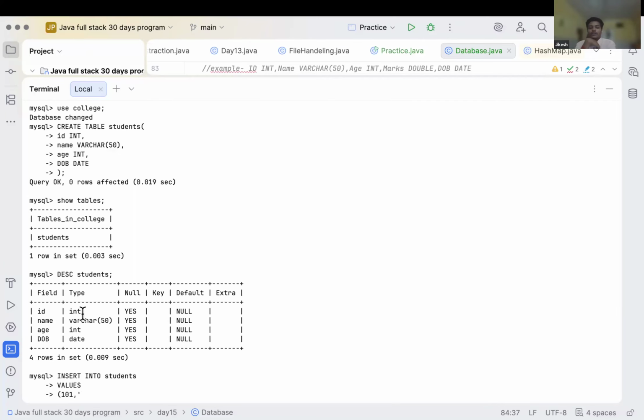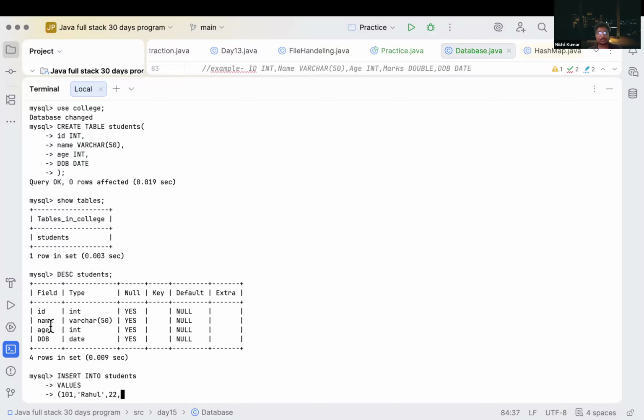Then we have to provide the name, and after that the age. It should be in the same sequence in which we defined the columns. After that we have to add the date.